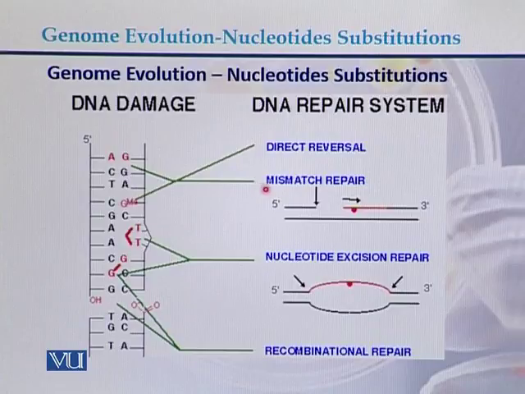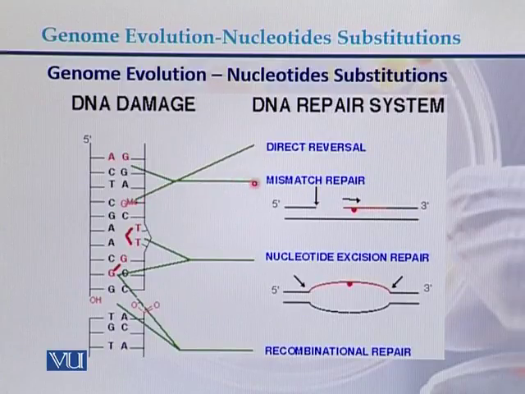The second method can be mismatch repair. In mismatch repair, the DNA polymerase identifies the mismatch, removes it from that particular location and incorporates the relevant nucleotide.